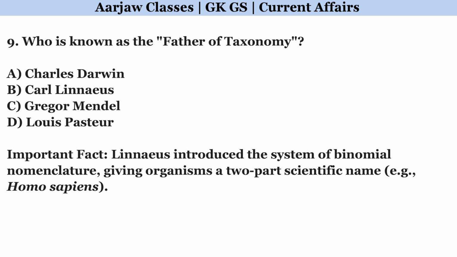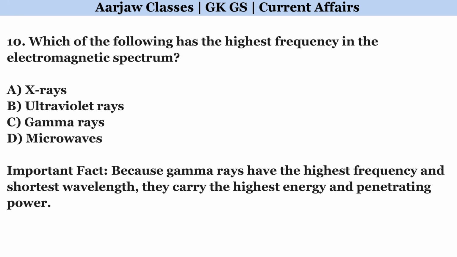Who is known as the father of taxonomy? Right option is B. Carl Linnaeus. Which of the following has the highest frequency in the electromagnetic spectrum? Correct option is C. Gamma rays.